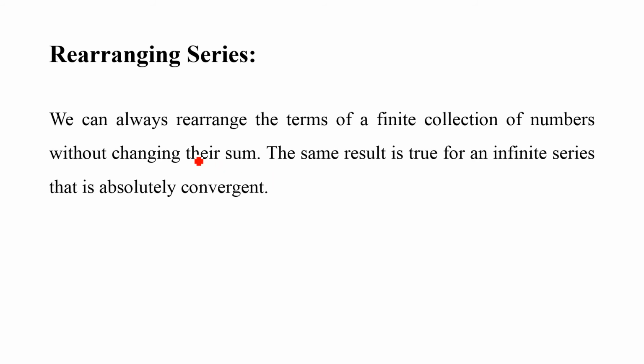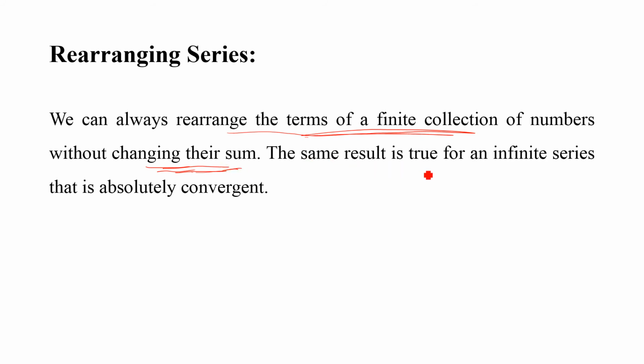So, rearranging the series. Rearrangement is important, and sometimes after rearranging the series, the nature of the series may change. If it is convergent, it becomes divergent, or vice versa. We can always rearrange the terms of a finite collection of numbers without changing their sum. We have already discussed that if we rearrange the terms of a finite collection, then we do not alter the convergence or divergence, or the sum. That is, we do not alter the nature.